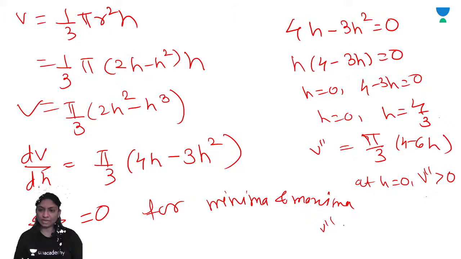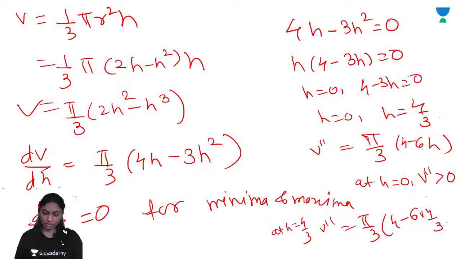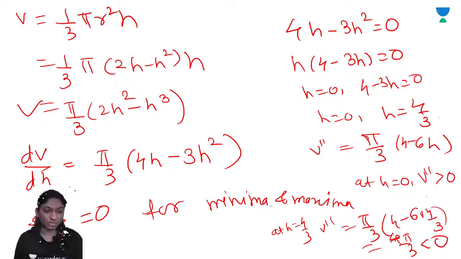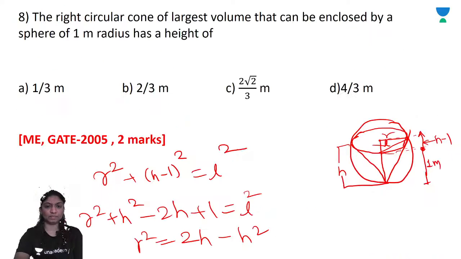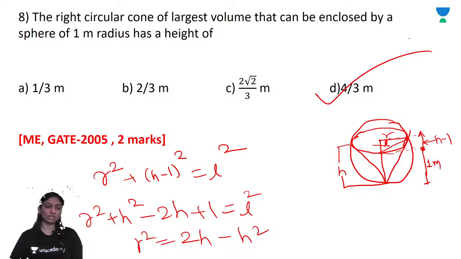So V double dash at h is equal to 4 by 3. Right? V double dash is equal to pi by 3 into 4 minus 6 into 4 by 3. You will get minus 4 pi by 3, which is less than 0. So the function is maximum at h is equal to 4 by 3. So volume is maximum when h is equal to 4 by 3. Option D is the correct one.